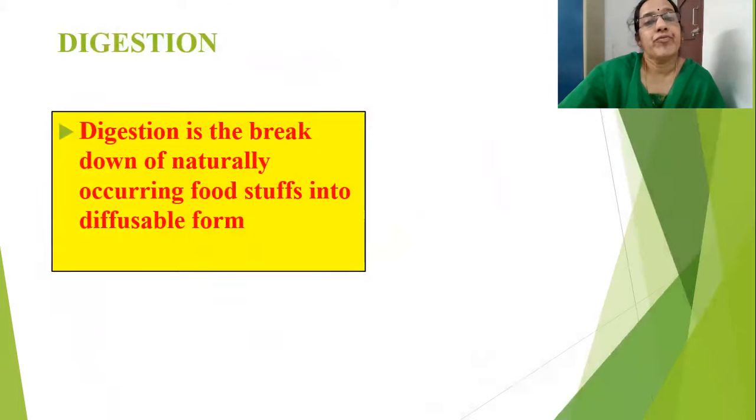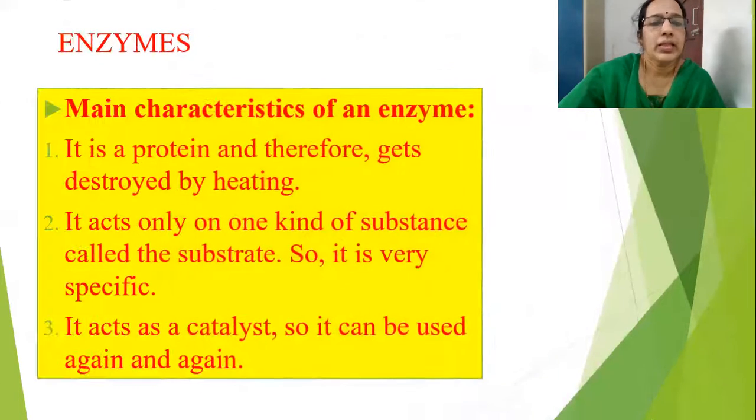First, you should know the definition of digestion. Digestion is the breakdown of naturally occurring foodstuffs into diffusible form, which is broken down into similar substances. And it should be in a soluble form. That is called digestion. All of you learn this definition first. Digestion is the breakdown of naturally occurring foodstuffs into diffusible form. Then this digestion has to break down into similar substances.